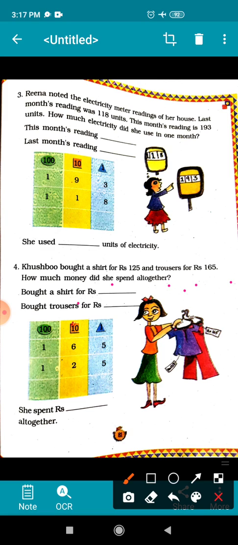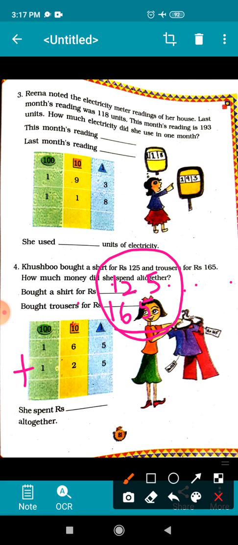Shirt price was 125 and trousers price was 165. How much money did she spend altogether? Altogether means you have to add these two numbers. So here you will put a plus sign and you will add.